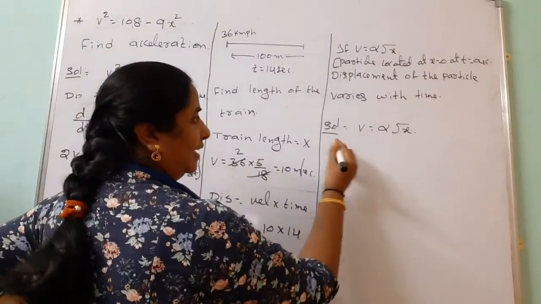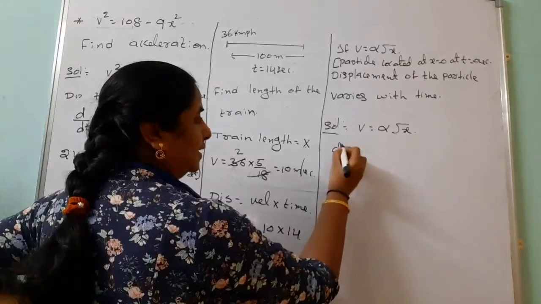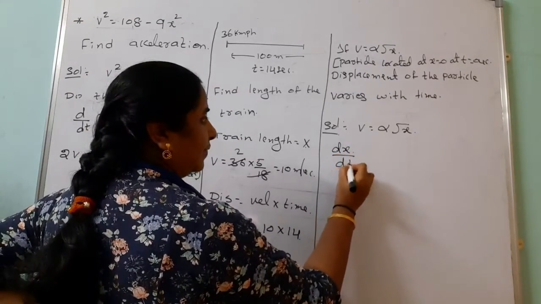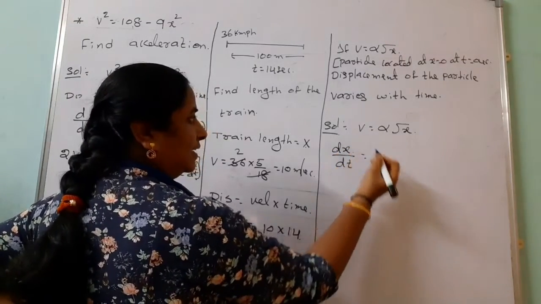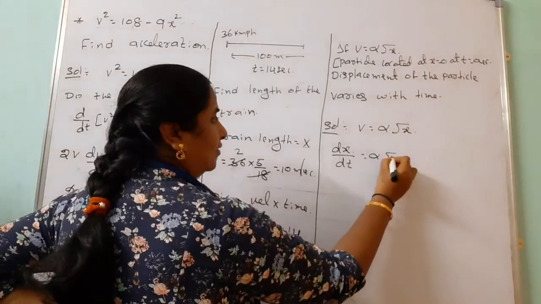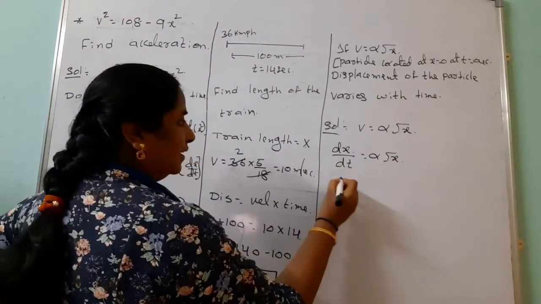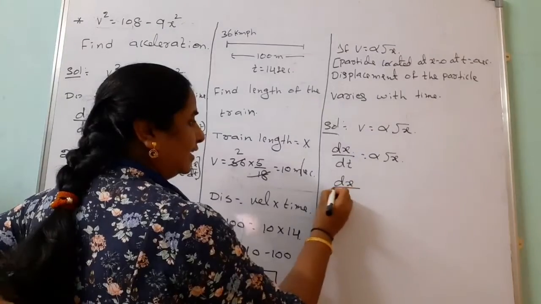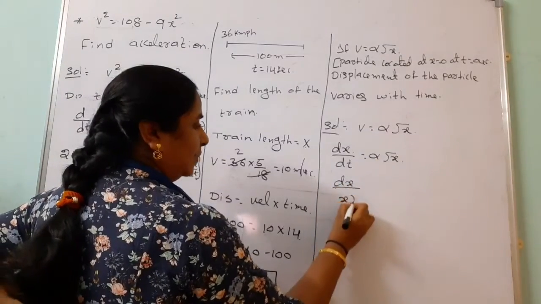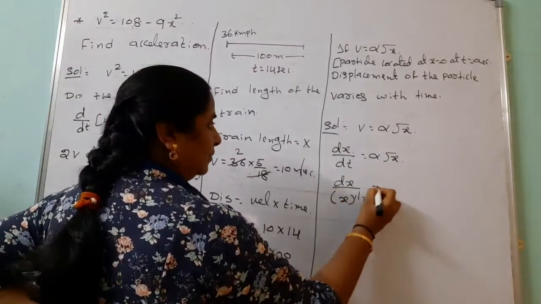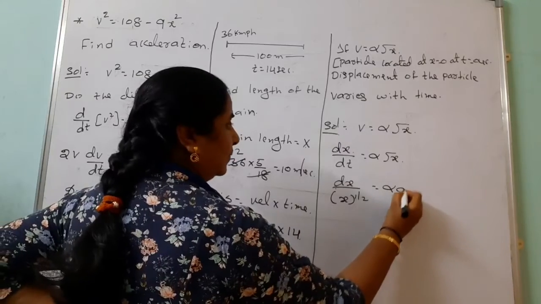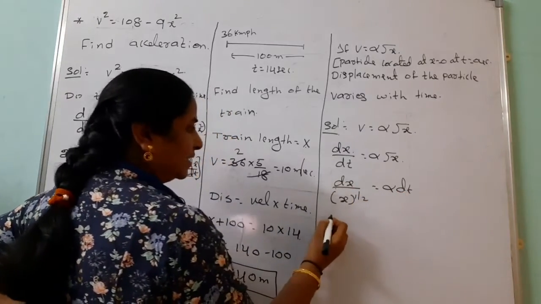Instead of v, we write rate of change of displacement, dx by dt. Differentiation of displacement is giving the velocity, alpha under root x. We do the cross multiplication: dx by under root x, I am writing x to the power of 1 by 2, equals alpha dt. Then we should take integration on both sides.